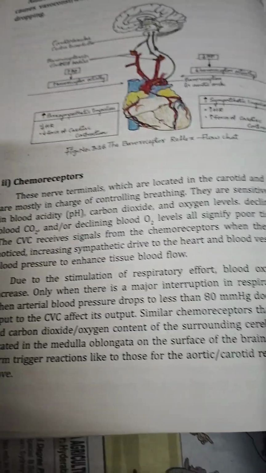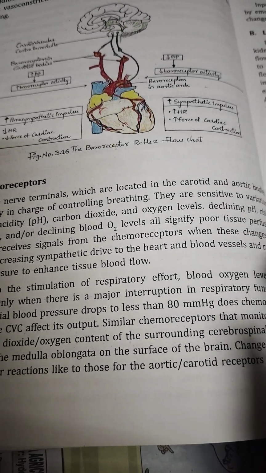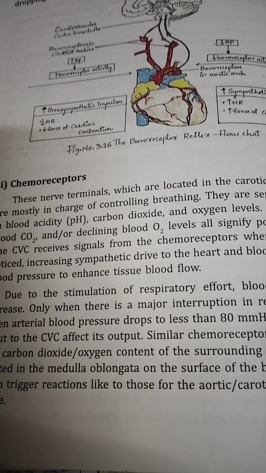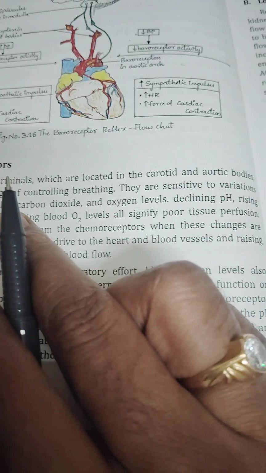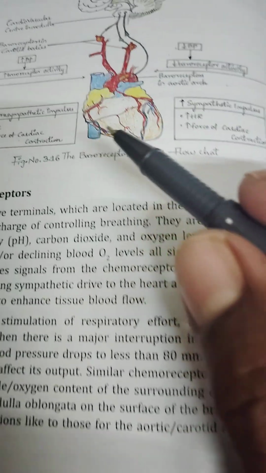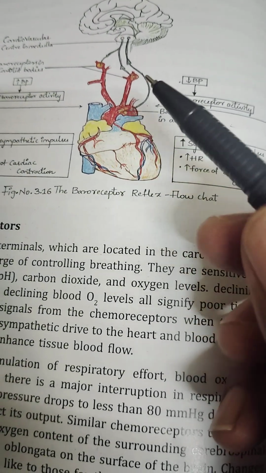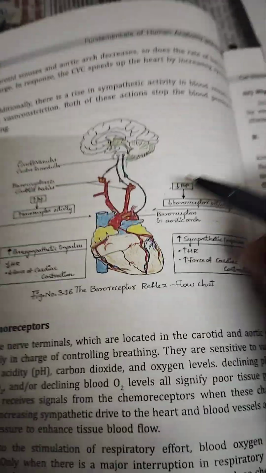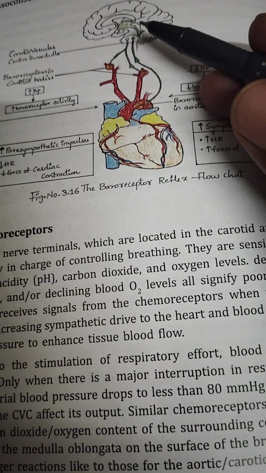Next, the chemoreceptor reflex. If oxygen levels are significantly poor and the carbon dioxide level is more, or the pH level is reduced, then the chemoreceptors, in the same location, the arc of aorta and carotid sinuses, will give the information to the cardiovascular center.